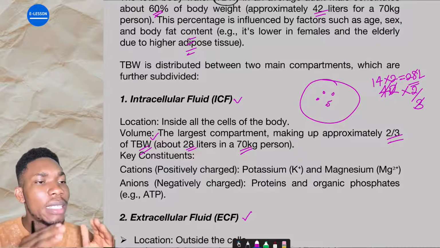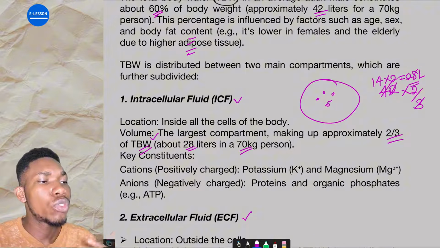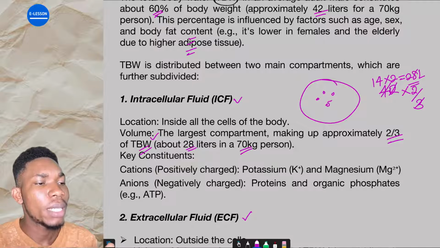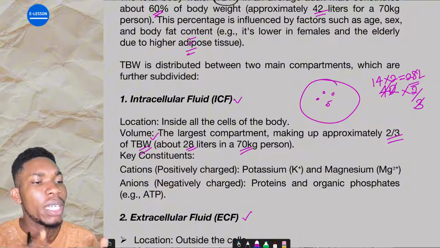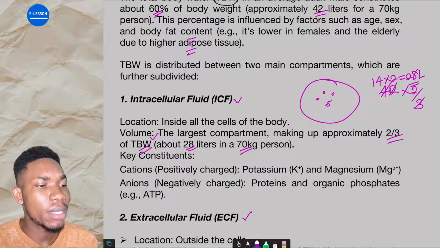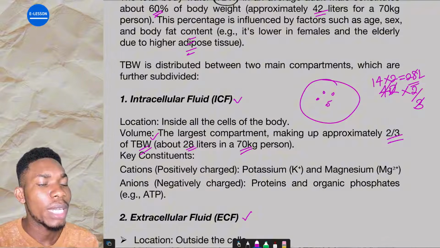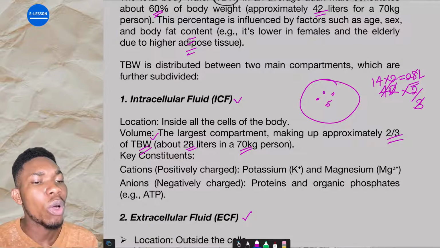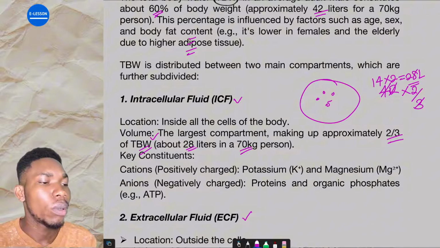This fluid is divided into two. We have the intracellular fluid compartment and the extracellular fluid compartment. The intracellular fluid compartment, inside of the cell, has about 28 liters, which is 2/3 of the total body water.